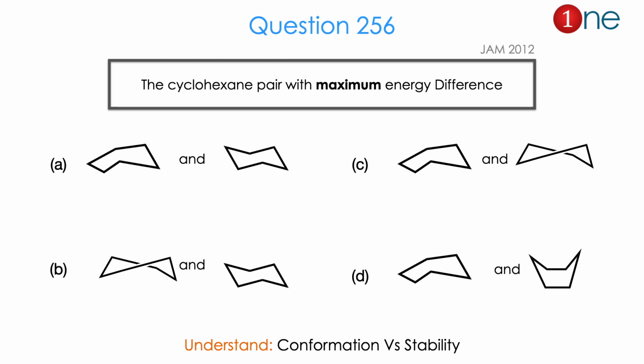From the question and 4 different possible differences, you might realize the question is really about different conformations versus stability difference. The answer is A. Let us see how.